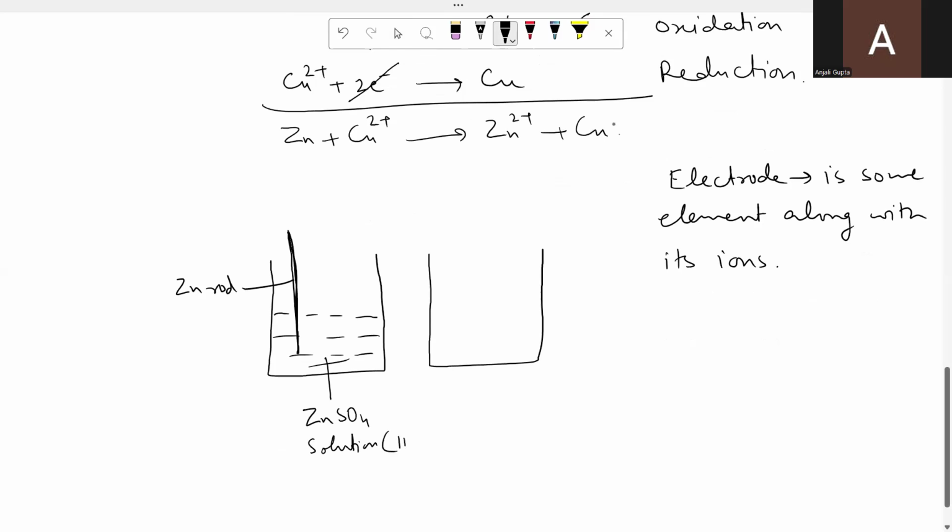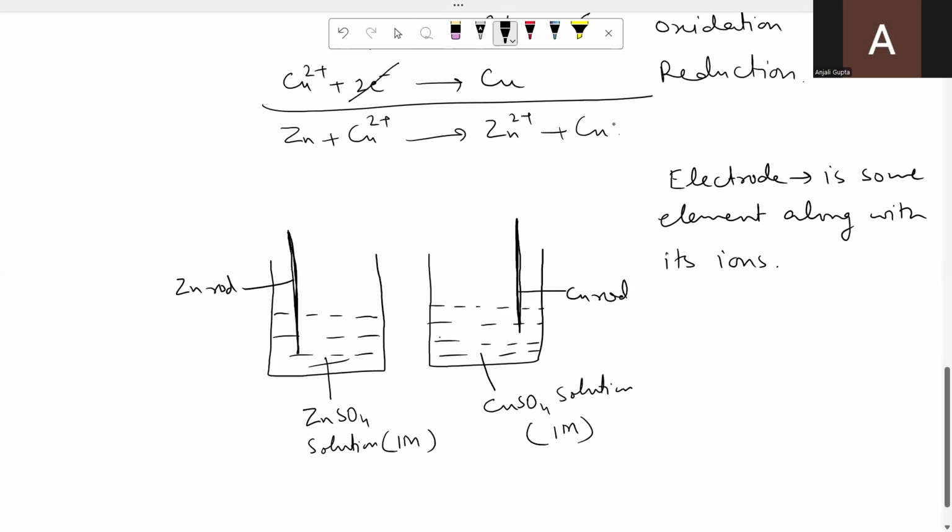at 1 molar concentration. Why 1 molar? We have taken the standard conditions. Similarly, copper electrode. For copper electrode, we have taken a copper rod along with copper ions. So in the same way, you have to take some salt of copper and you have to dissolve that copper salt in water. So let us say we have taken copper sulfate solution here. And here also we have taken the concentration 1.